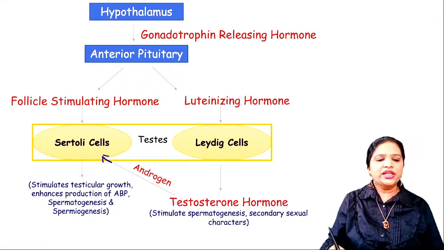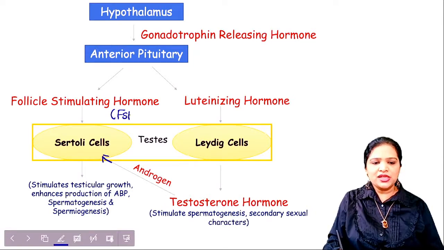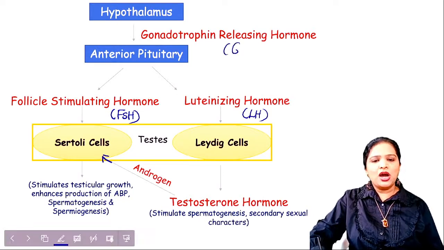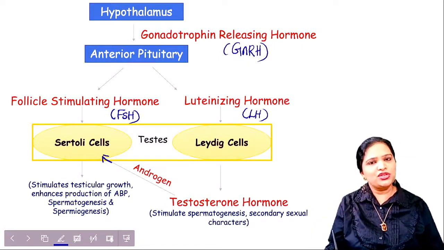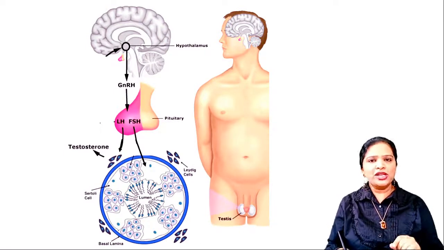Here, follicle stimulating hormone is also called FSH. Luteinizing hormone is also called LH. Gonadotrophin releasing hormone is also called GnRH. These short forms you should know. Fine. Let's understand the hormonal control of spermatogenesis using this picture.